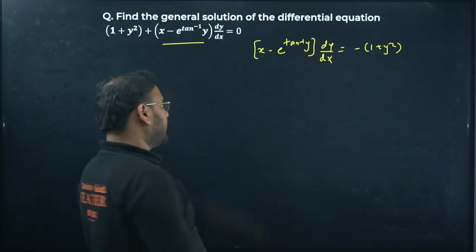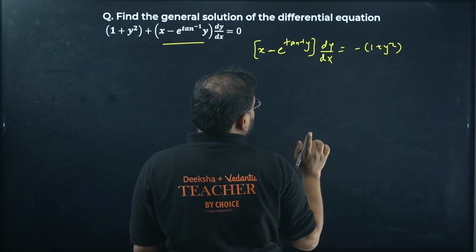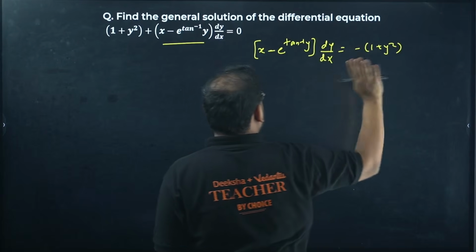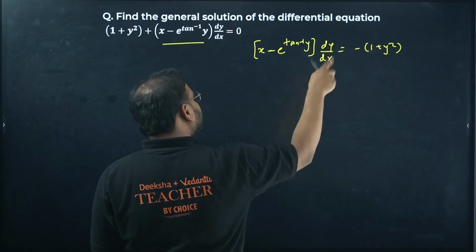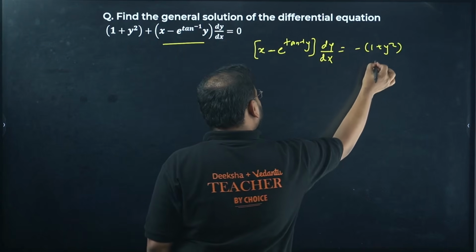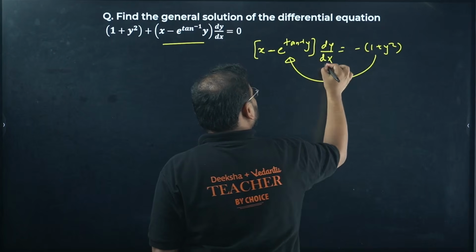The good thing is this is in terms of y square only, but over here we have a mix of both. So this will make more sense if I bring this thing over here and this thing over there.